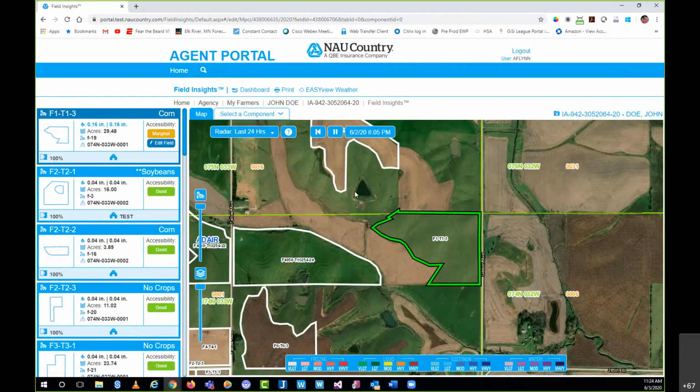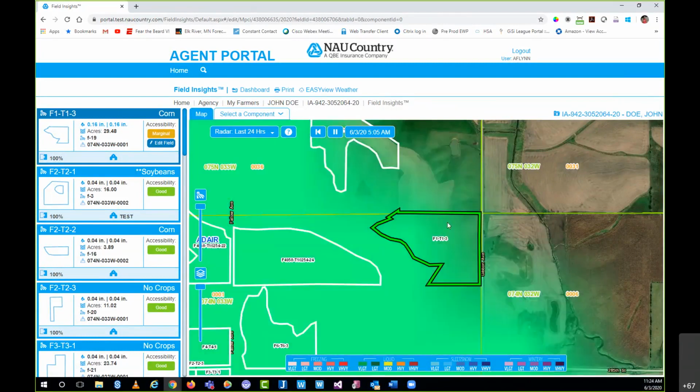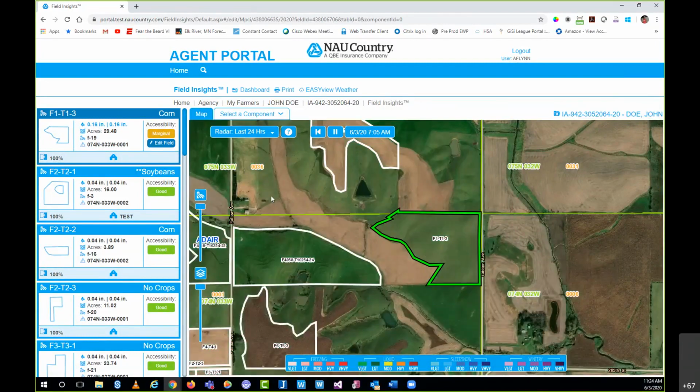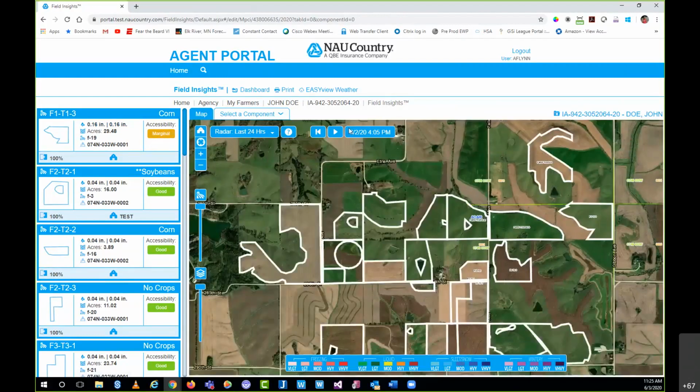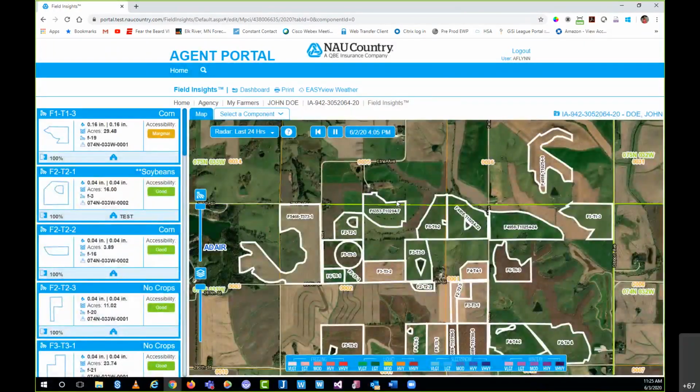And if I zoom out really far here, well, I can't once it started. Hopefully we see a storm here roll through pretty soon, since we know that it came in after midnight. There it comes in. I'm a little zoomed in. I probably shouldn't have selected a field there, but we saw that green roll through very quickly, which looks like it came through early this morning. So that's our radar. Again, I'm going to real quickly hit farm home, and then I'm going to play it one more time just so you can see that radar, which will come through here shortly.